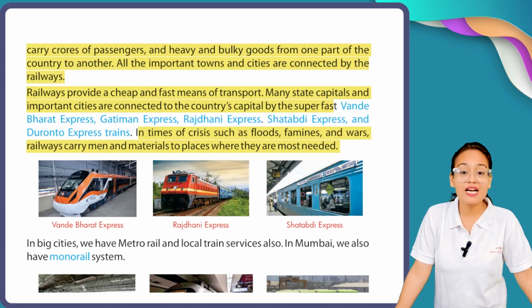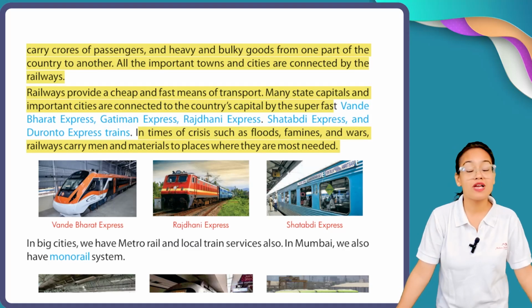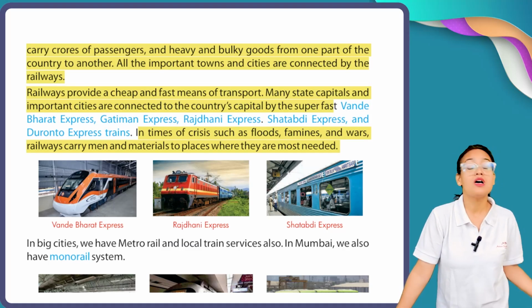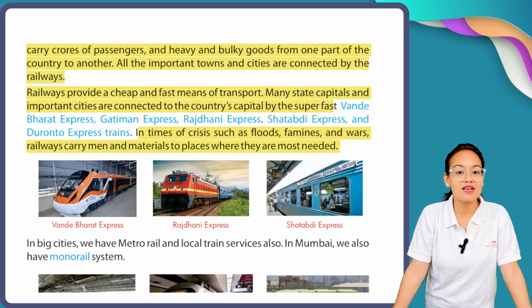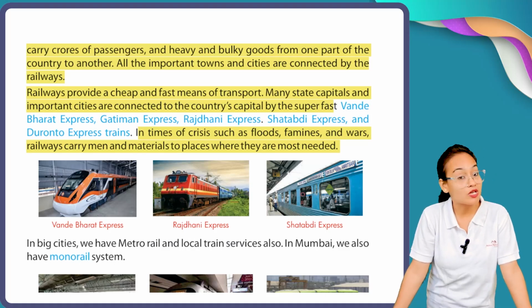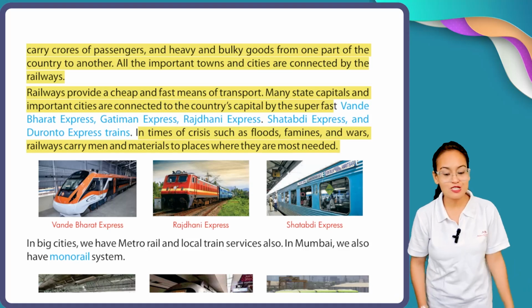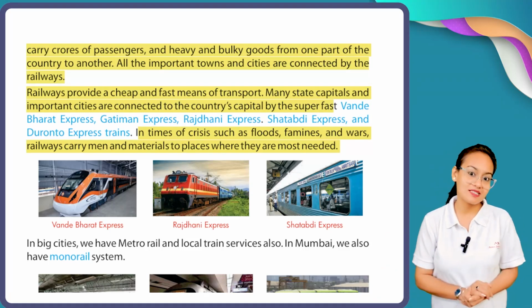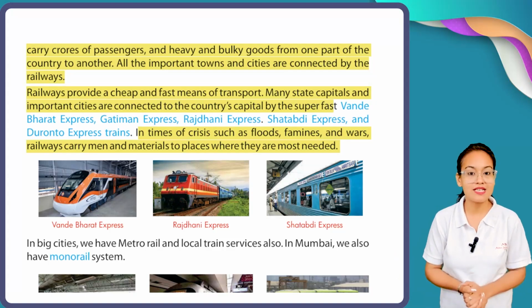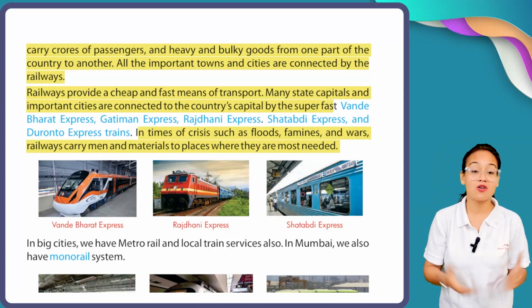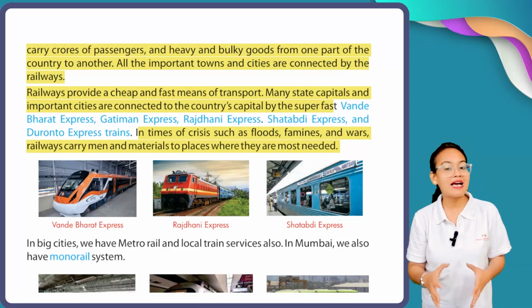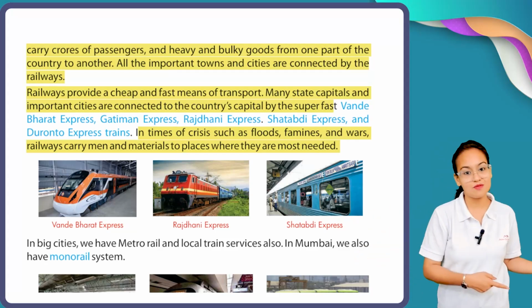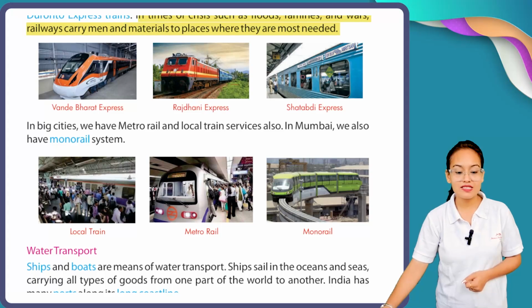In India we have various trains. We have some superfast trains, and some luxurious trains like Maharaja Express. Apart from that, all the cities are well connected with superfast trains like Vande Bharat Express, Duranto Express, Shatabdi Express, Rajdhani Express. And in times of crisis, suppose a flood situation arises, or a drought, famine or war situation arises, the railway system plays a very important role. They help us carry people from one place to another for their safety. Here you can see this is your Vande Bharat Express, this is your Rajdhani Express, and this is your Shatabdi Express.